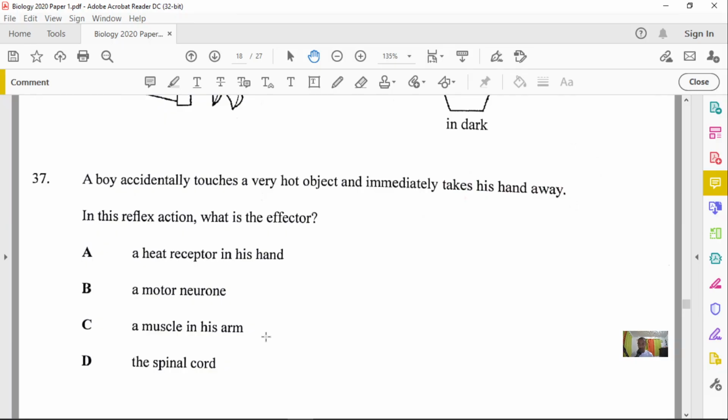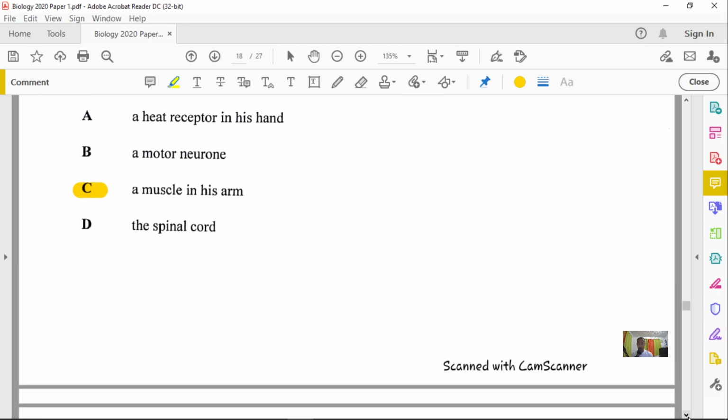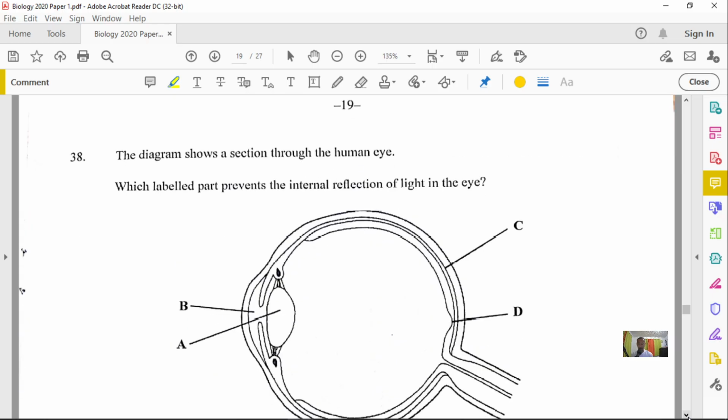Effector cells are found within the muscles that will bring about that action. So question number 37 is definitely C. Let me quickly highlight that one.